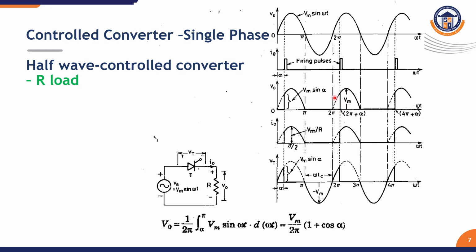Like that, the cycle will be repeated for the positive half cycle and negative half cycle, and the output will be zero. For continuous positive half cycles and continuous negative half cycles, we will be getting zero output in the negative half. So this we call a half wave output, and this type of converter we call a half wave controlled converter. So here the load is an R load.